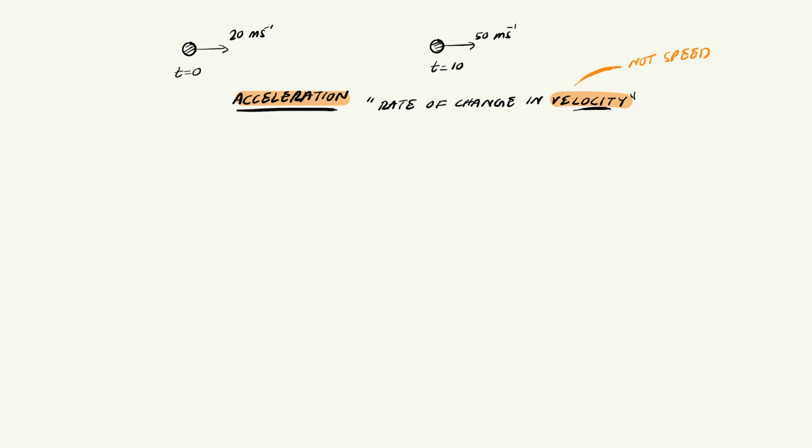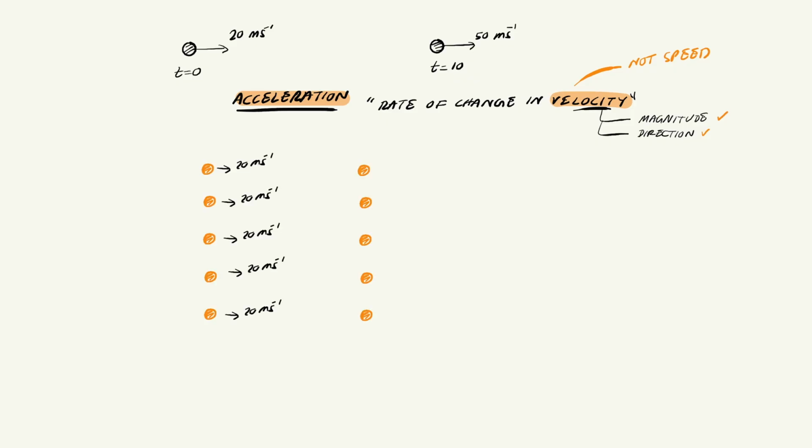This distinction matters, and here's why. We already said that velocity is a vector made up of two things, a magnitude and a direction. So if you want to change the velocity of something, there are three ways to do it. You can change its magnitude, you can change its direction, or you can change both at the same time. Let's look at 5 different scenarios to see this clearly. In every case, the object starts out at t equals 0, moving at 20 meters per second in the same direction. Now watch what happens at t equals 10 seconds in each case.